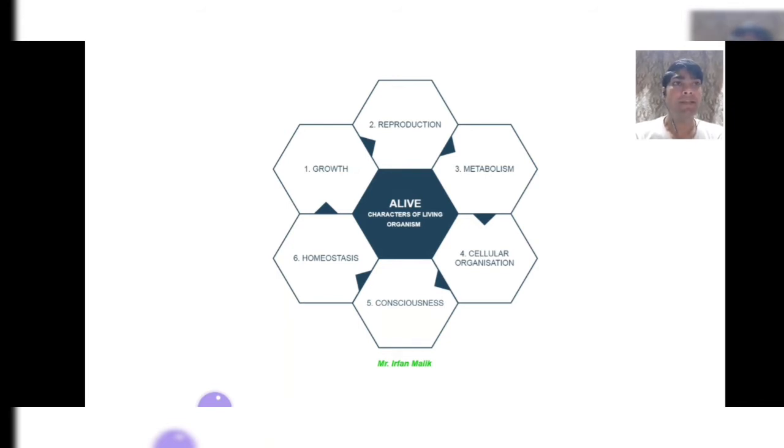My dear, in the previous classes we have already studied that there are some specific characters which are found only in living organisms, and these characters are: number 1, growth; number 2, reproduction; number 3, metabolism; number 4, cellular organization; number 5, consciousness; and number 6, homeostasis. These are all the specific characters which make any substance a living thing.